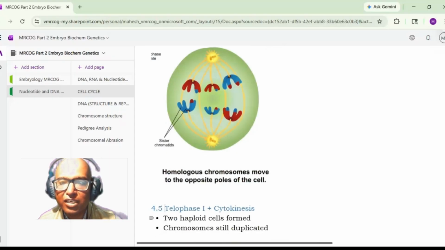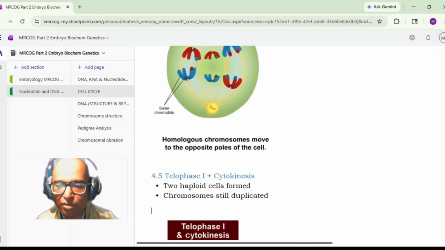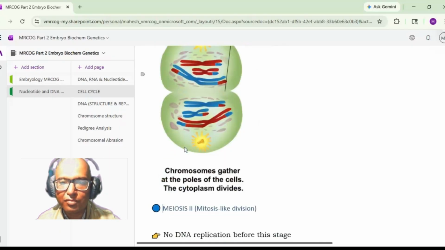The next stage is telophase 1, followed by cytokinesis. In telophase 1, two haploid cells are formed. Chromosomes are still duplicated. So this is telophase 1. Then there is cytokinesis. Chromosomes gather at the opposite poles of the cells and the cytoplasm divides. That is cytokinesis.